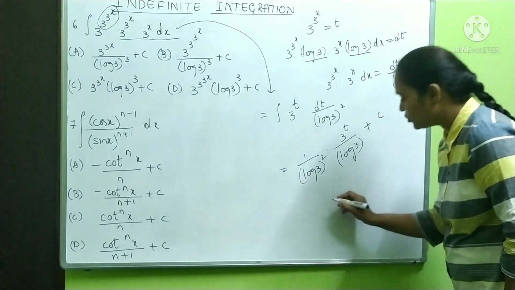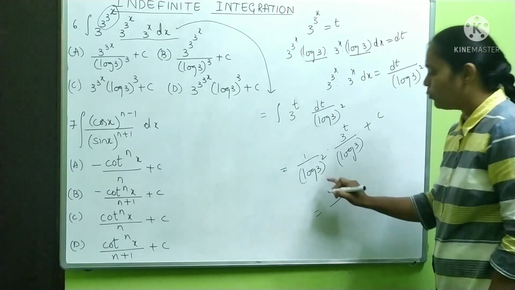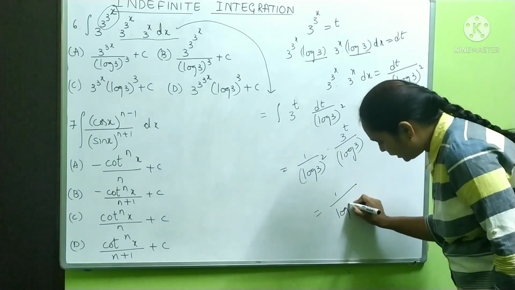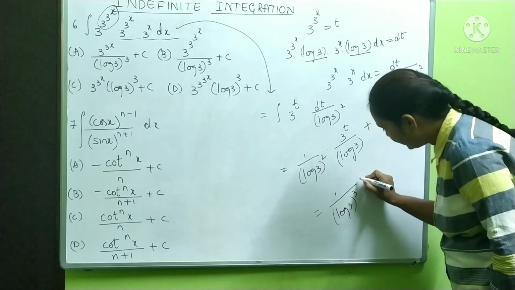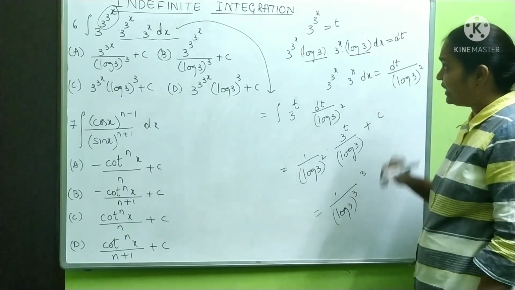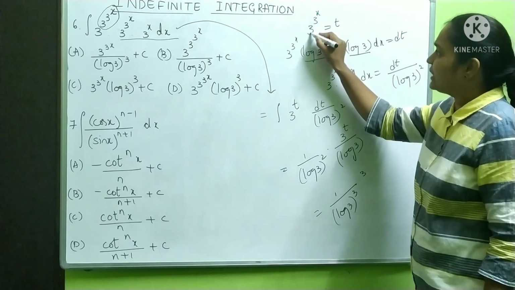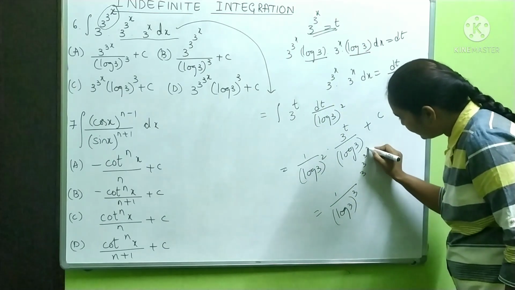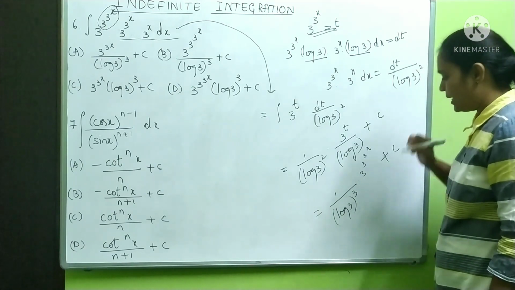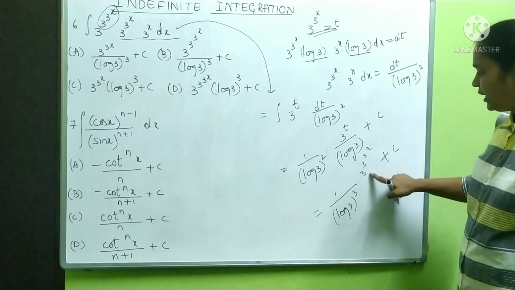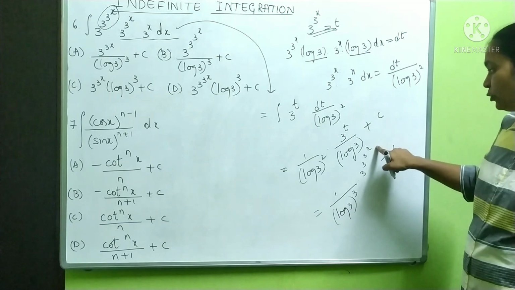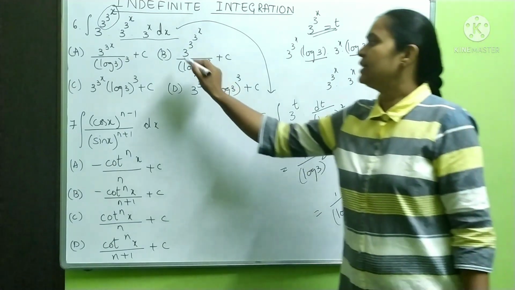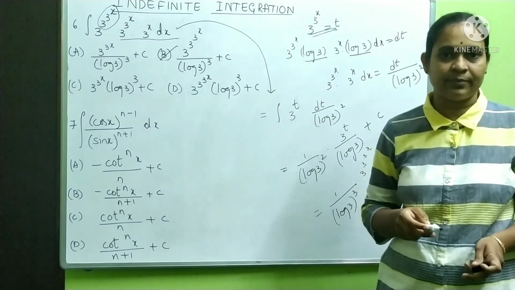Let us rewrite the substitution. This is equal to 1 by log 3 whole square into log 3 is nothing but log 3 whole cube into 3 to the power t. You have to replace t. T is nothing but this much. So t is 3 power x plus c. So our answer is 3 to the power 3 to the power 3 to the power x by log 3 whole cube plus c. This is our answer.